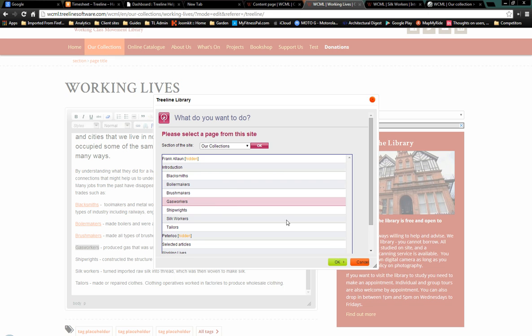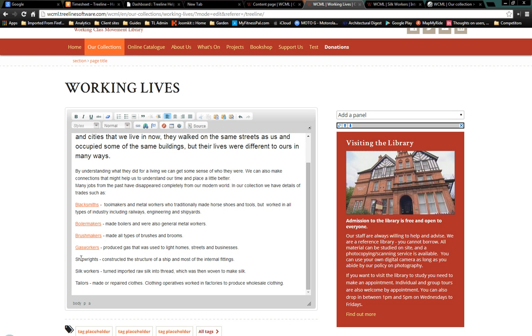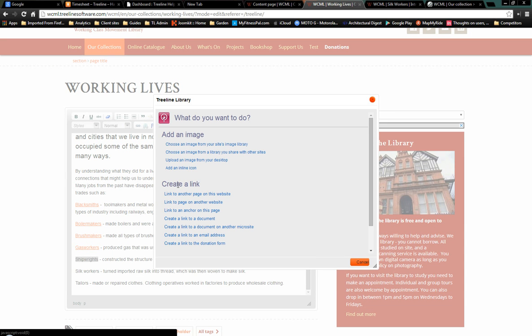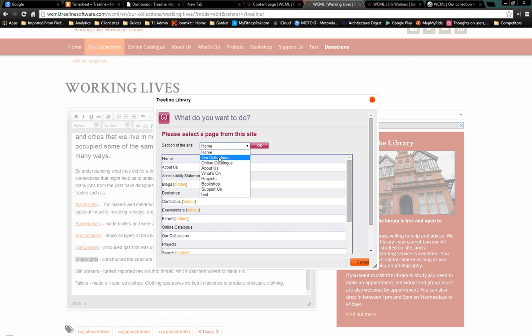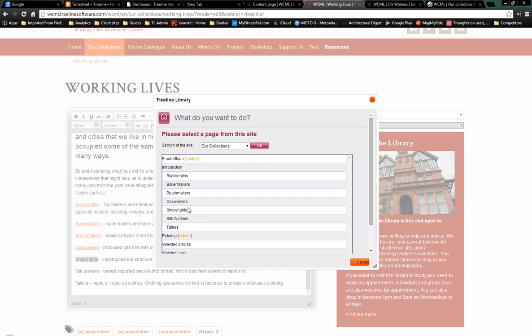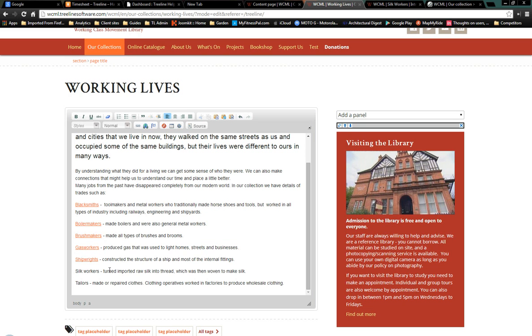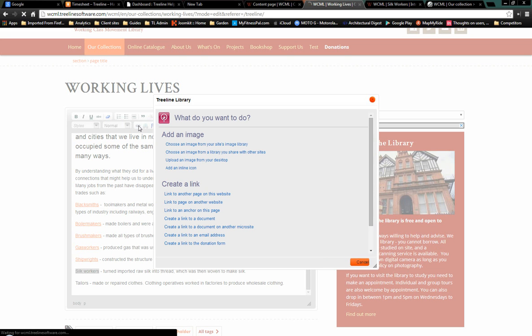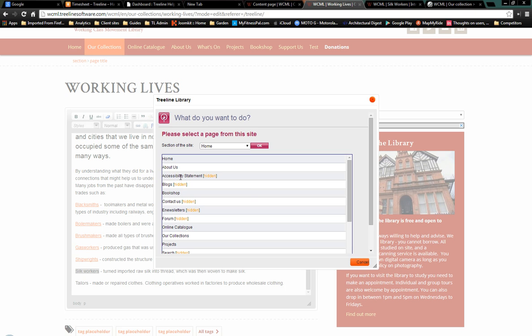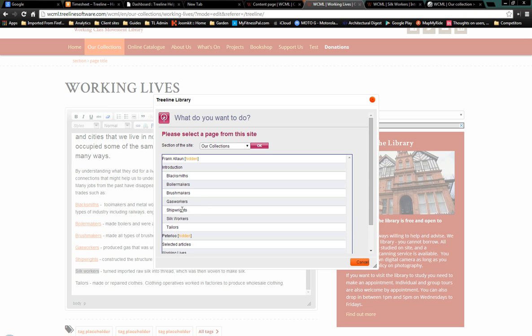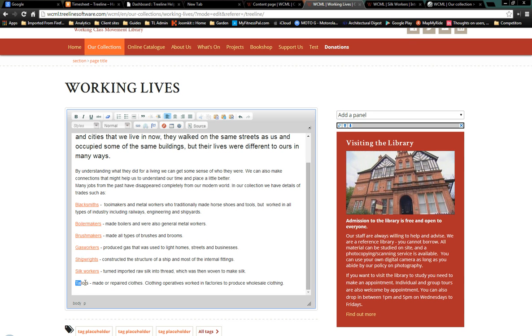Gas workers. Shipwrights. Link to another page on this one. I should be getting quicker at this. Silk workers. Well, at least with this repetition, you should be getting the hang of how you create a link to another page. What am I looking at? Silk workers. Tailors.